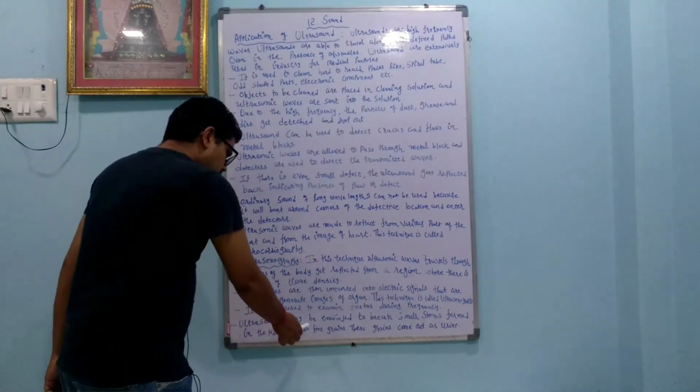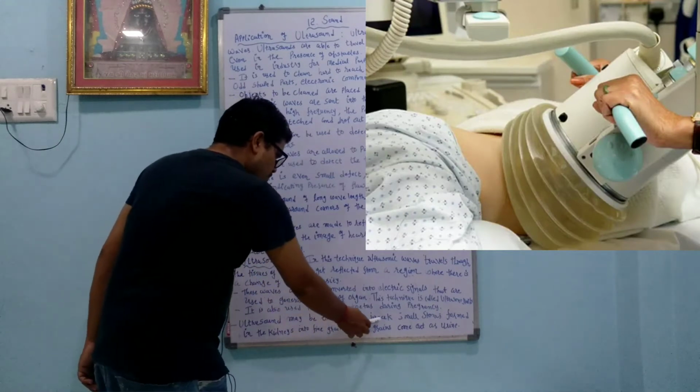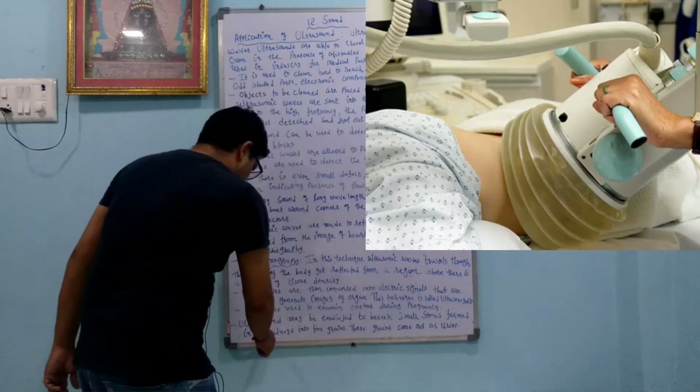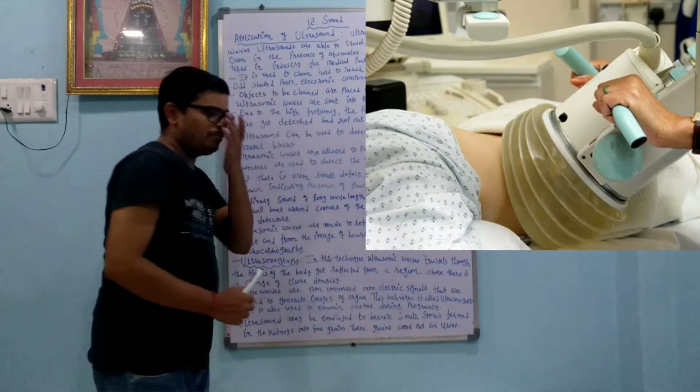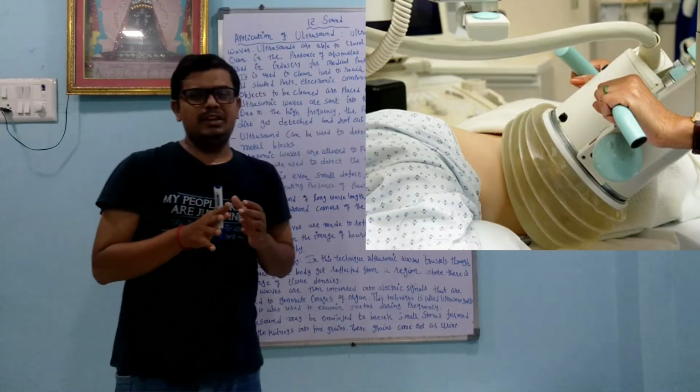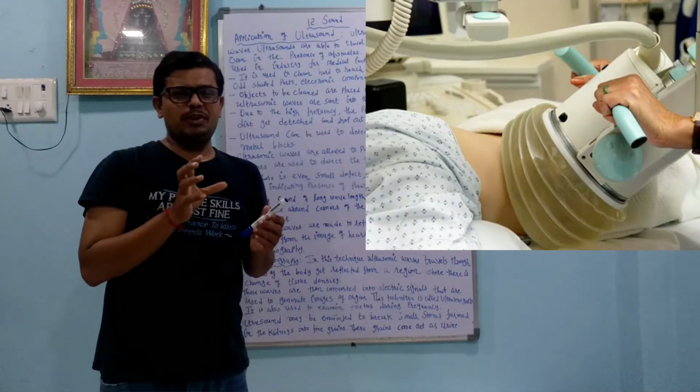Ultrasound may be employed to break a small stone formed in the kidneys into fine grains. These grains come out as urine. So what is the function of the kidney? Kidney function is to purify the blood.